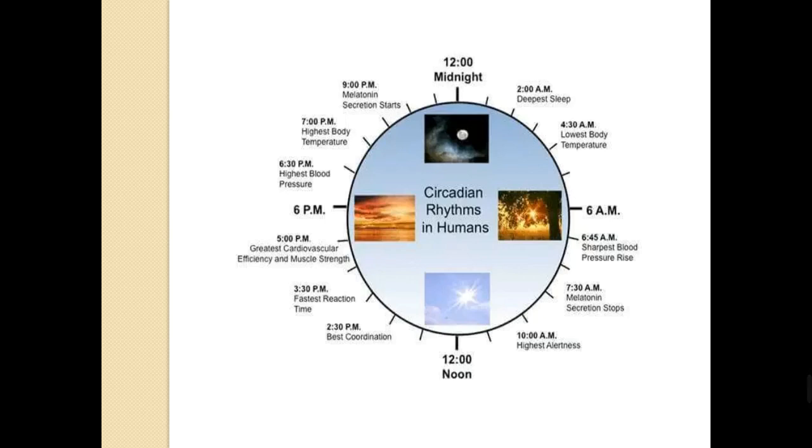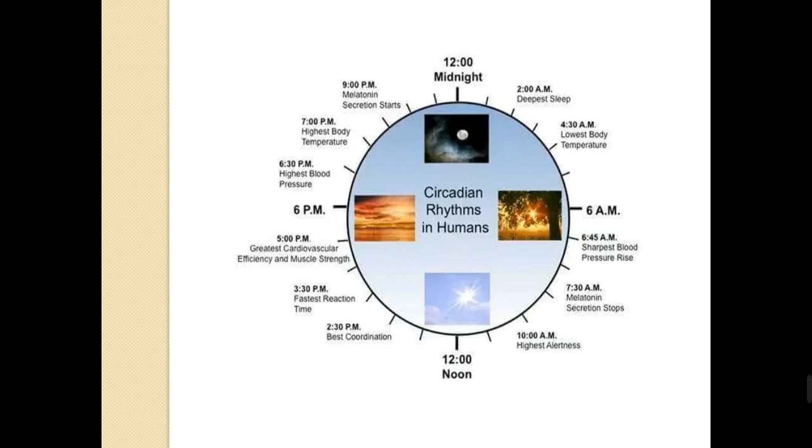At 7 a.m., melatonin secretion stops because of the sunrise. At 10 o'clock, the highest alertness is present. The fastest reaction is at 3 p.m. At 5 p.m., the greatest cardiovascular efficiency and muscle strength. At 6 p.m., the highest blood pressure is present.